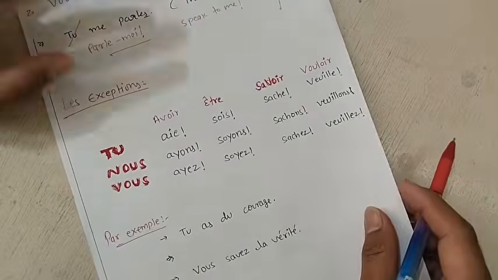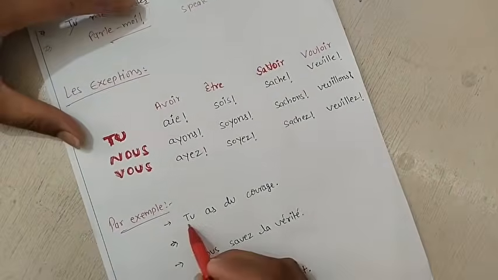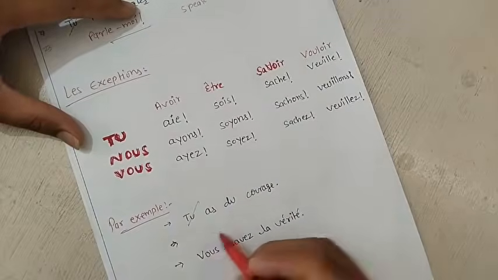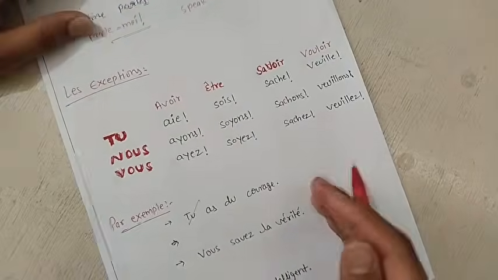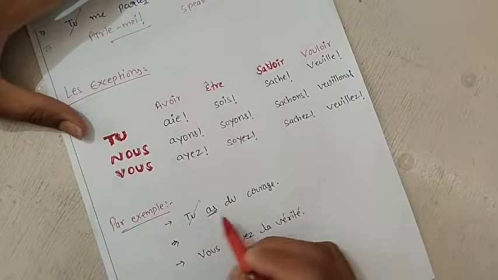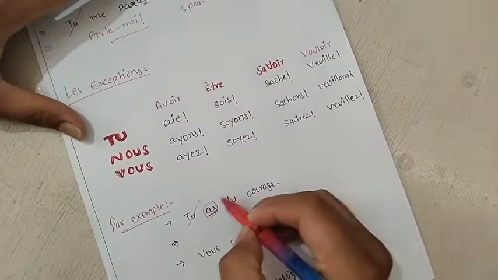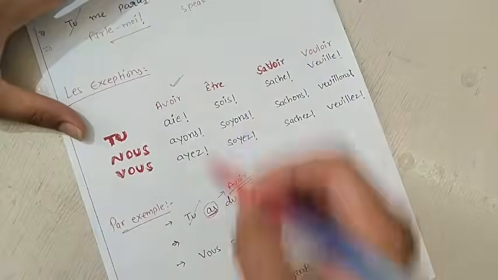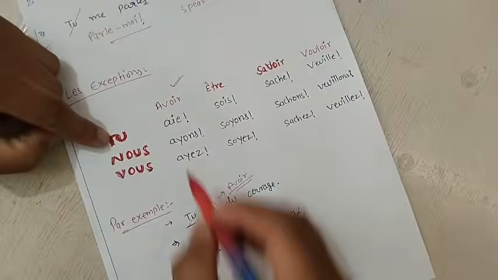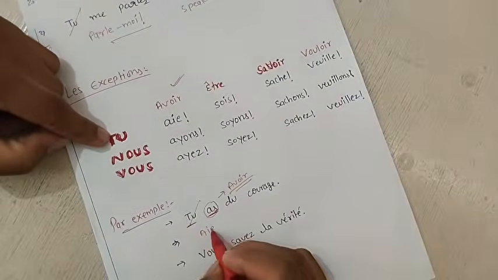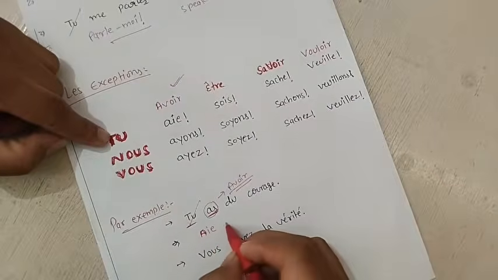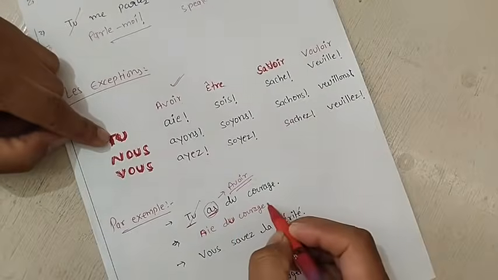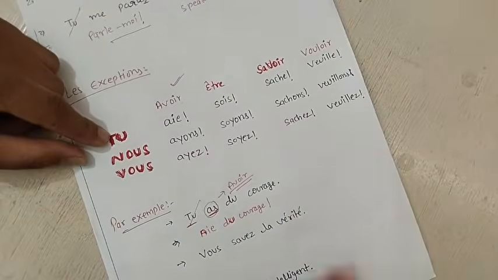How are we going to use it? How will it help us? Let's see. Suppose you get one sentence, tu as du courage. The simplest method is that you drop the subject pronoun and copy the sentence. This we were doing, but here we will not do this. We have to check what this verb is. If this verb is coming out of these 4, suppose as is the avoir verb, it is here. So now we have to check what the subject is, tu. For tu, avoir goes like aie, so we will write aie, we will not copy it from here. Aie du courage, be courageous. You are courageous, be courageous. It will be like this.